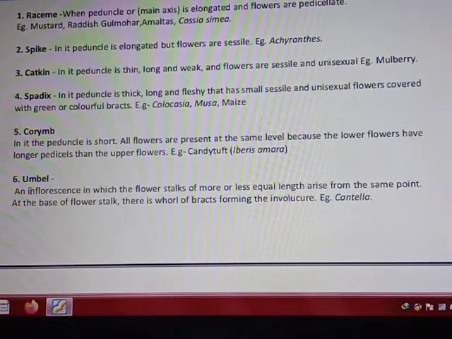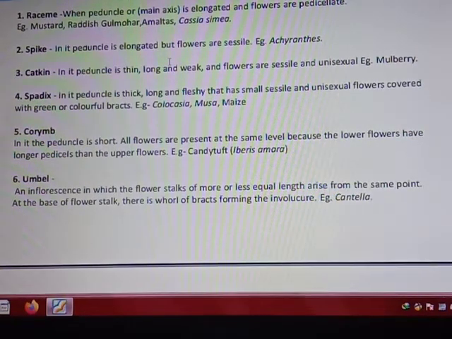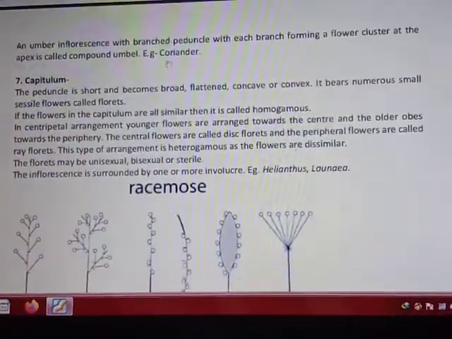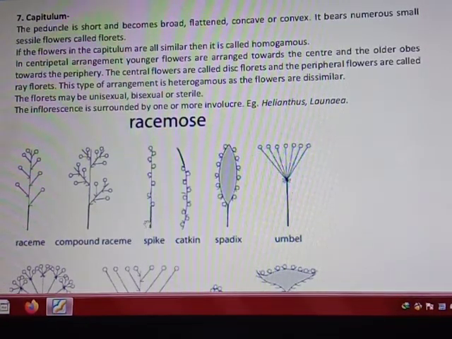Then is the spike. In it the peduncle is elongated and flowers are sessile. Sessile means without pedicel. Again, check in the diagram, spike. Here you can see all of the flowers are arranged directly on the main axis. There is no pedicel present. In the case of raceme, an elongated pedicel was present for all of the flowers, but in case of spike, no pedicel. Only flowers are directly attached to the main axis. It is a spike. Alright.